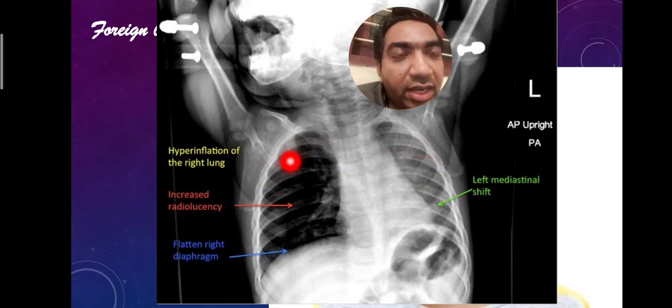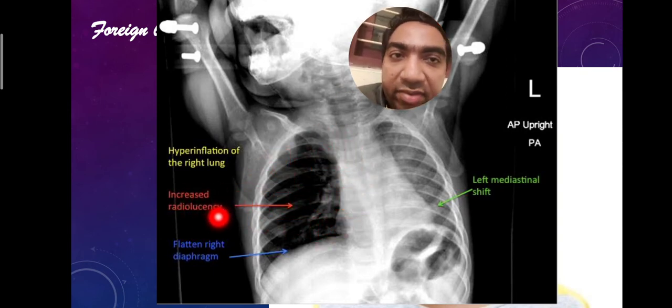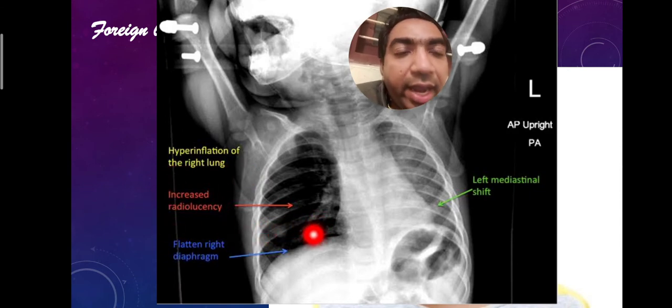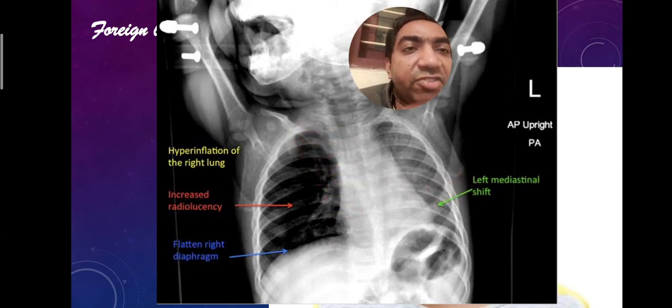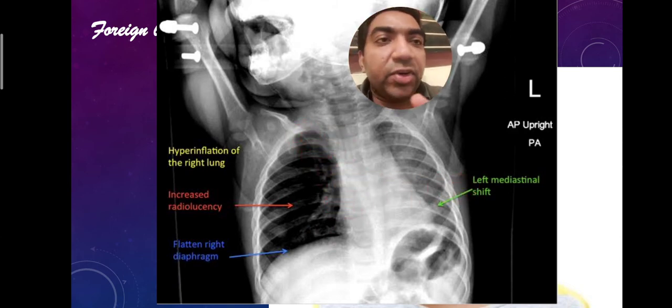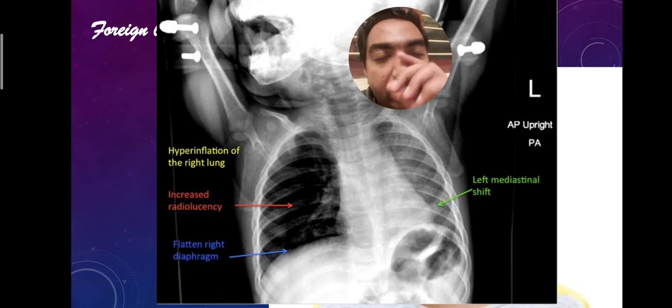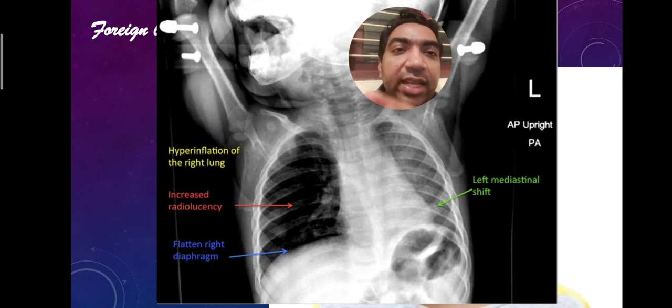On that side, where there is a foreign body, the air cannot come out. So there is air trapping in that lung, and there will be hyperinflation of the lung. Due to the hyperinflation, there will be increased radiolucency, a flattened right diaphragm, and a mediastinal shift towards the opposite side. So these are the parameters which we see in the foreign body bronchus in the chest X-ray.